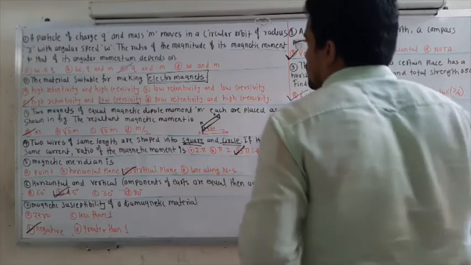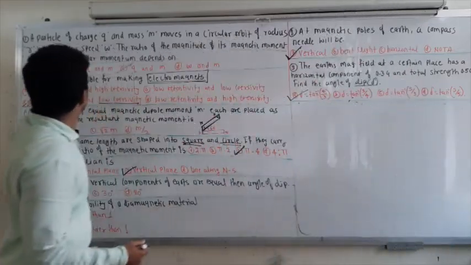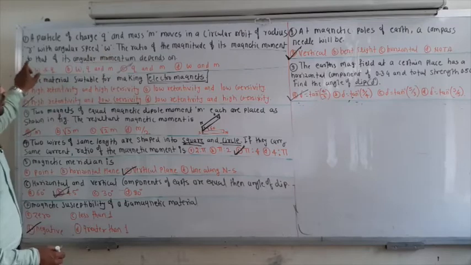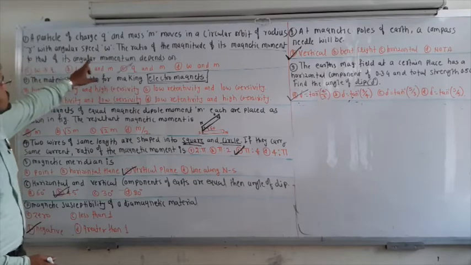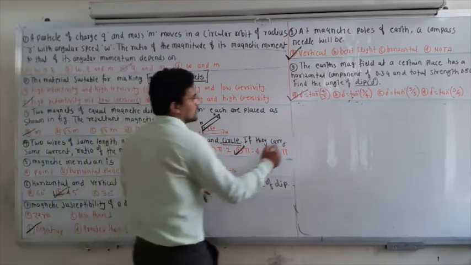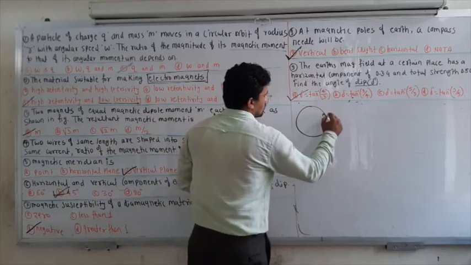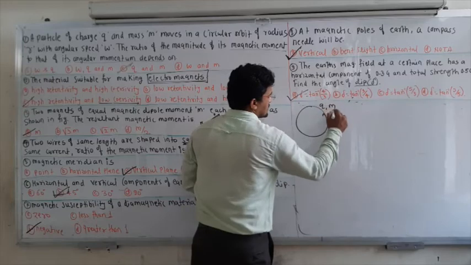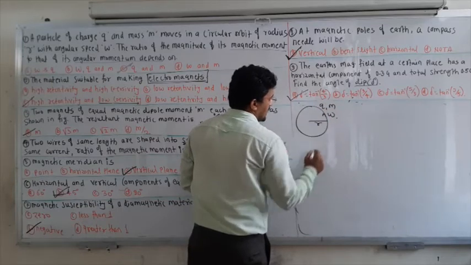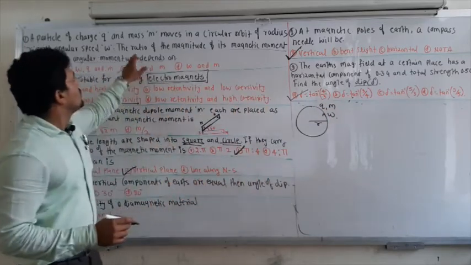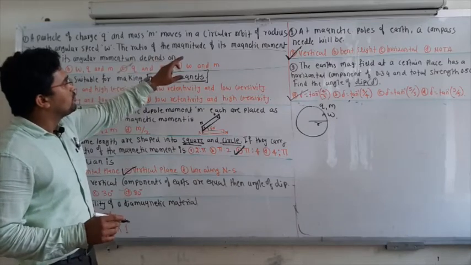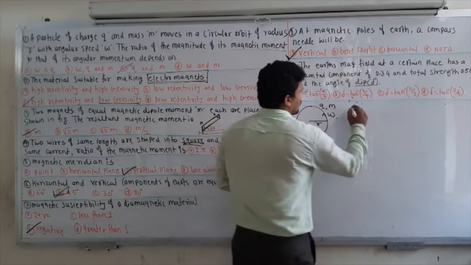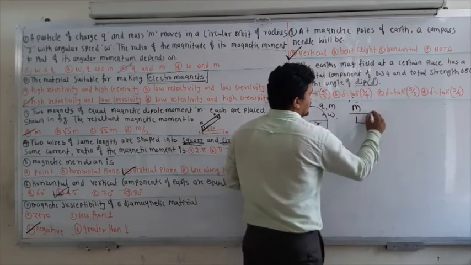Now we will try to solve the first one. A particle of charge q and mass m moves in a circular orbit of radius r with angular speed omega. So there is a particle moving in the circular path with angular speed omega, having charge q and mass m, moving in radius r. Then the ratio of the magnitude of magnetic moment and its angular momentum depends on... So you have to find out magnetic moment divided by L.